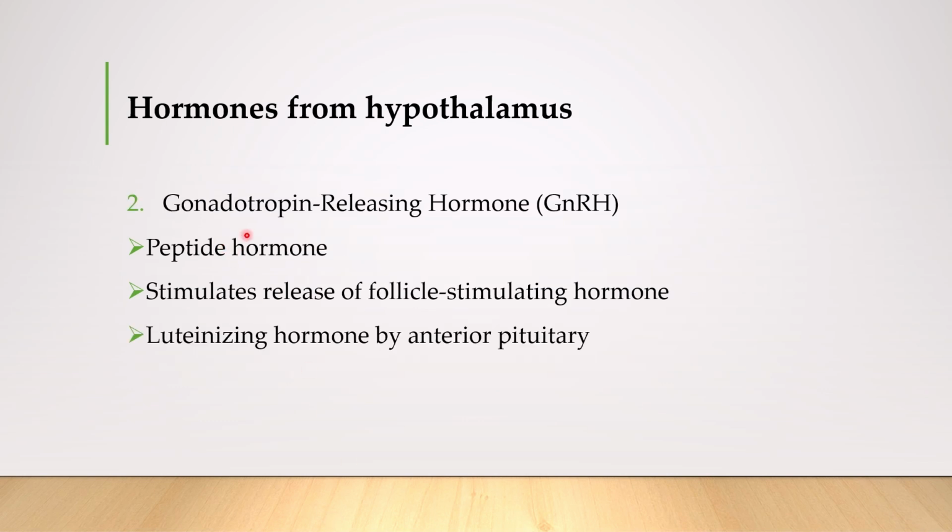The second hormone is gonadotropin-releasing hormone. This hormone we have already discussed in the example. This is also called gonadotropin-releasing factor. This is also a peptide hormone. This hormone stimulates the release of follicle-stimulating hormone and luteinizing hormone by anterior pituitary gland.